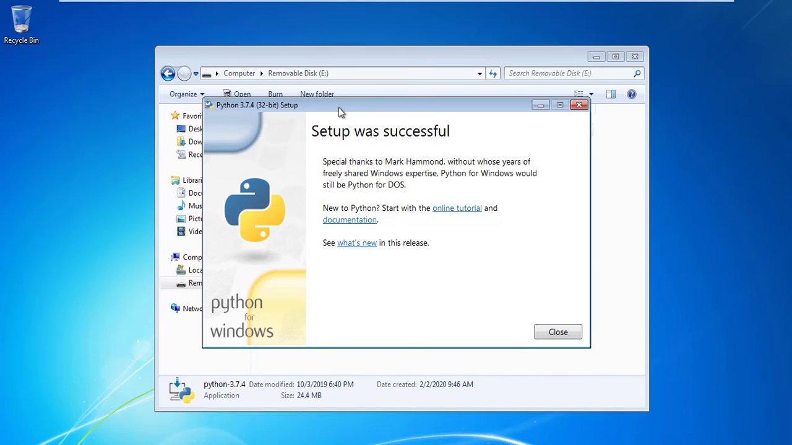Okay, so here we go. You have installed Python 3.7.4 in your system very easily actually. It's just a piece of cake to install Python in your system.